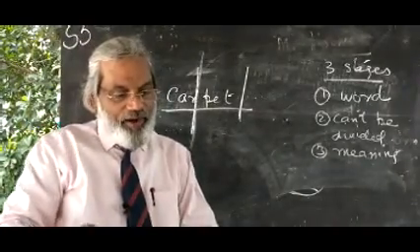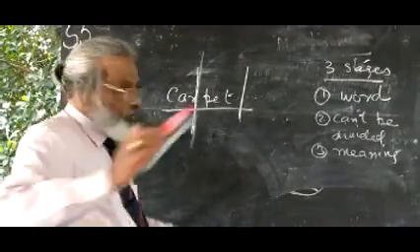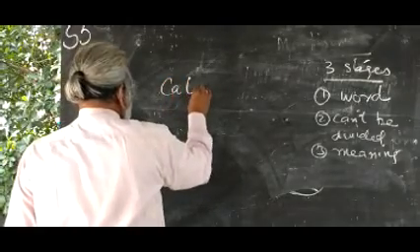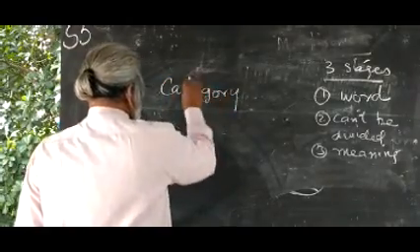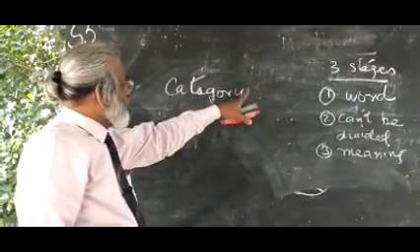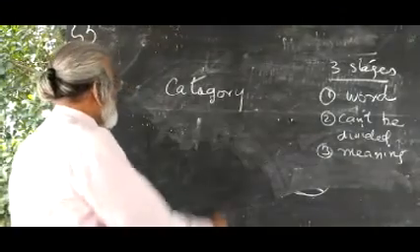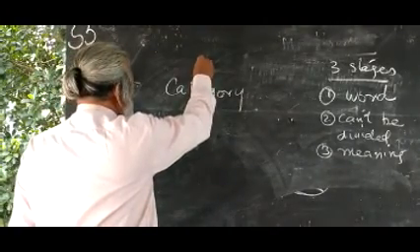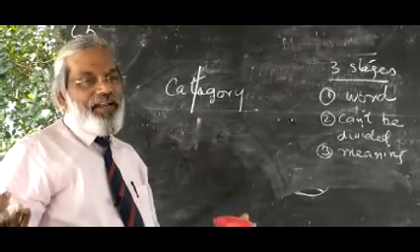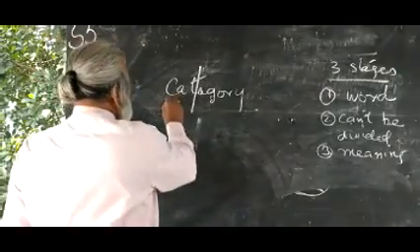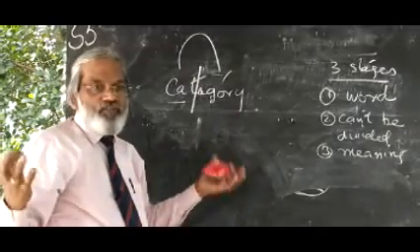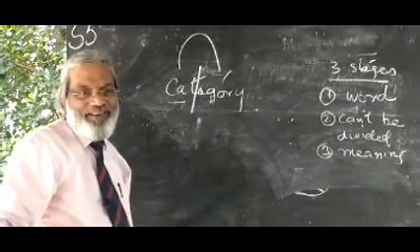I'll take another example. Category, or categorize. Then you divide from right to left. What will happen? You will put cat, which is meaningful, but it cannot be considered a morpheme, because this cat is not related to gory. Gory is not a word which is meaningful in the English dictionary.